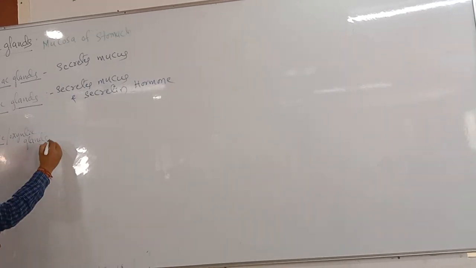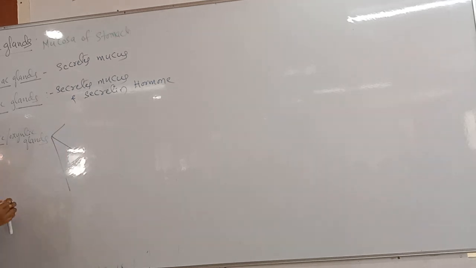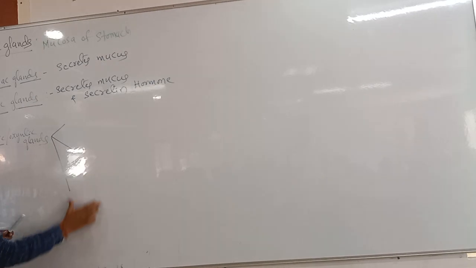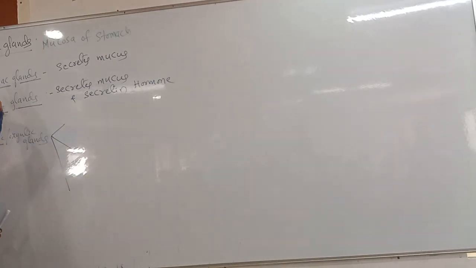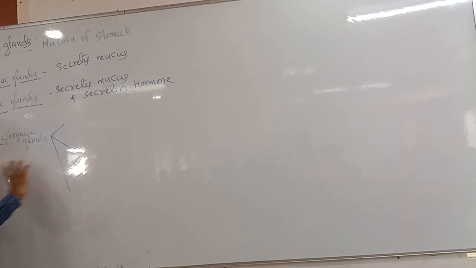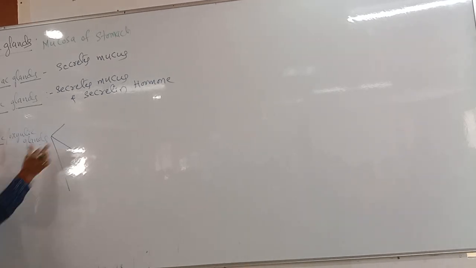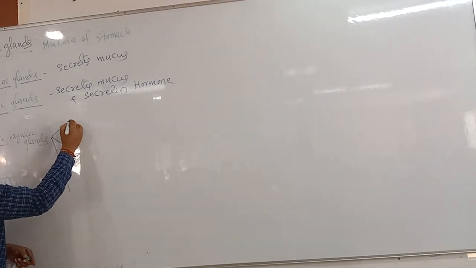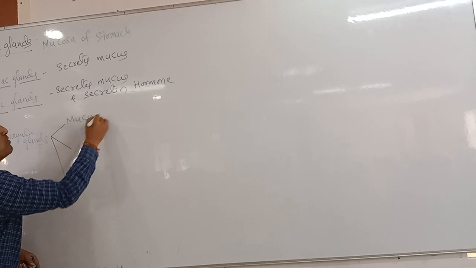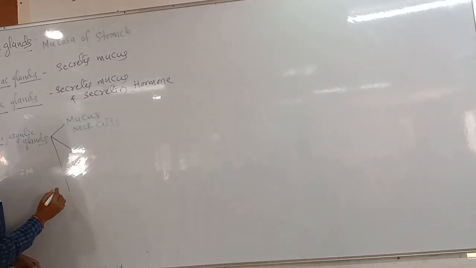Next, fundic glands or oxyntic glands consist of three types of cells. In your textbook only some of these three types of cells are given, this scheme is not given. So that's why I'm writing the perfect scheme, and you can copy it as it is. Oxyntic glands or fundic glands consist of three types of cells. Name them out. The first one is called mucous neck cells.